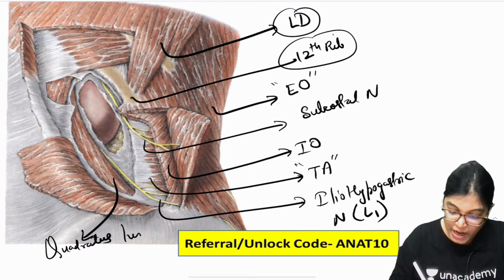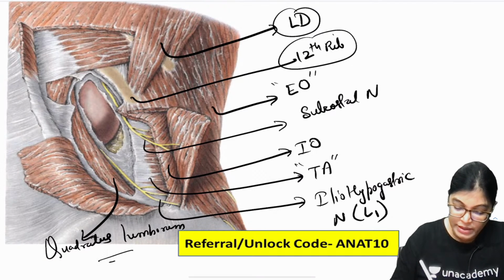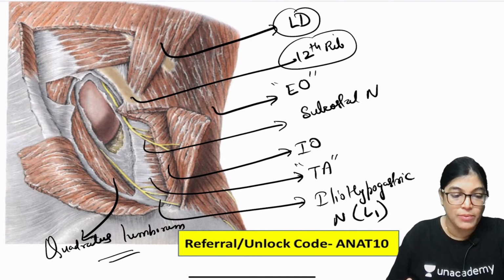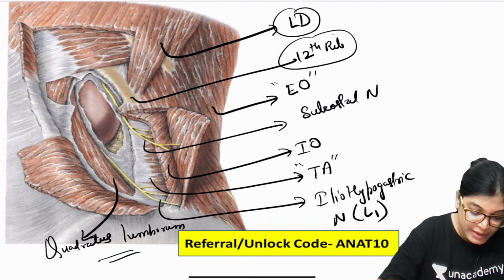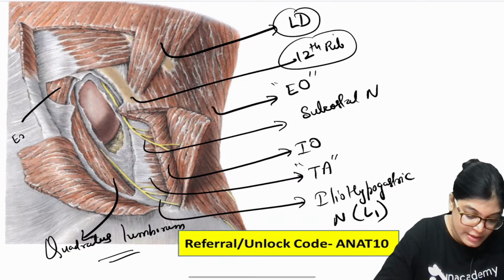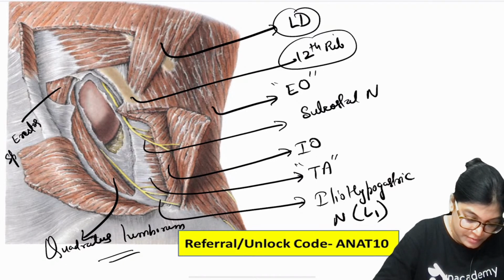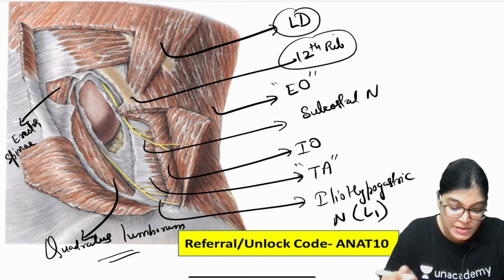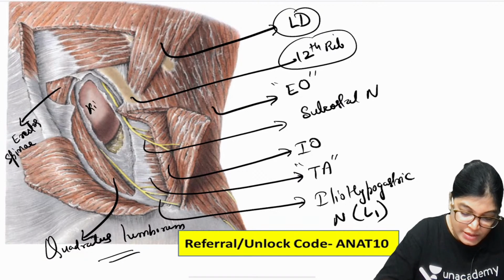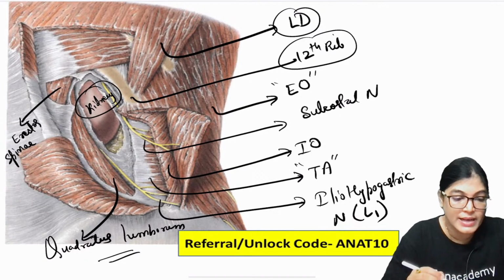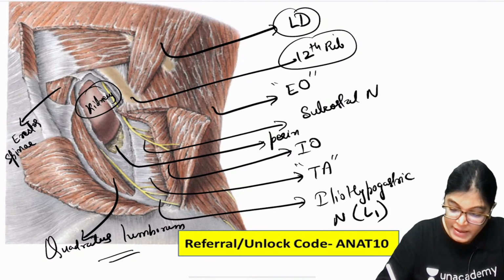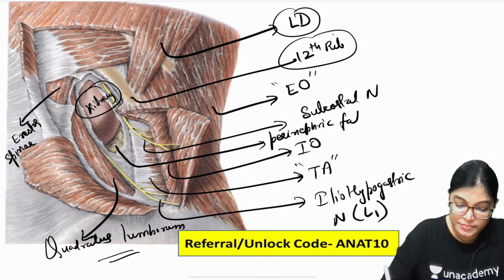Now, my dear aspirants, this muscle which you are seeing is the Quadratus Lumborum muscle, which was asked in the image, and you have to clearly know all the important points: origin, insertion, nerve supply and action of quadratus lumborum. Also a part of the erector spinae muscle can be seen, the muscles of the back on the medial aspect. Here we can see the kidney has been approached from the posterior aspect, covered by perinephric fat.